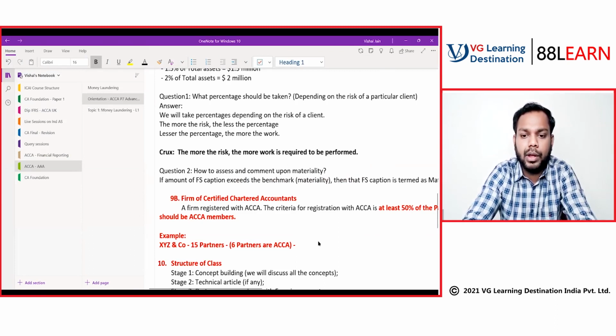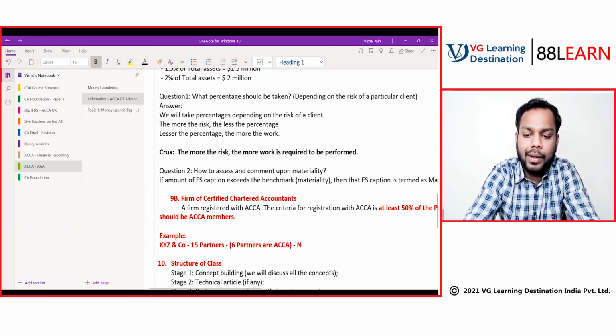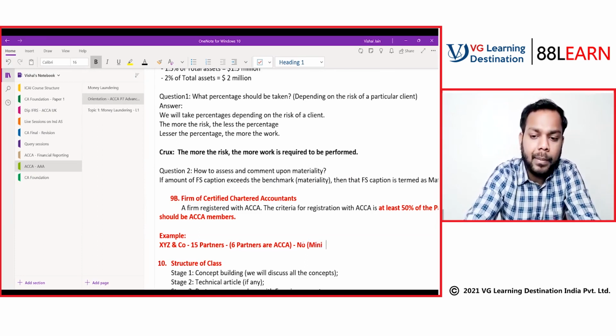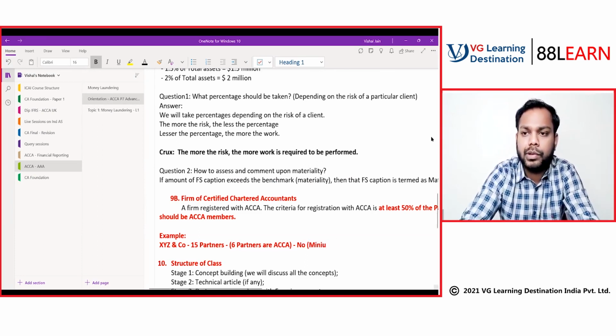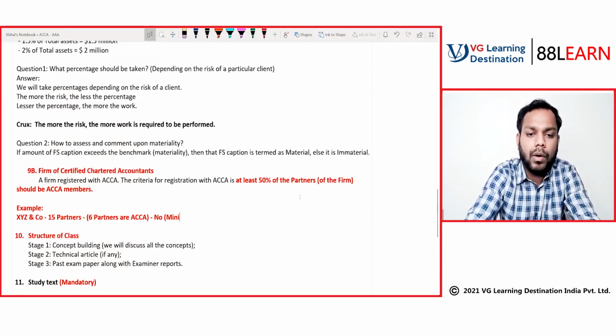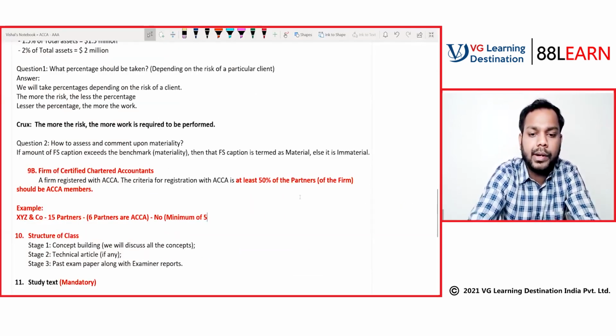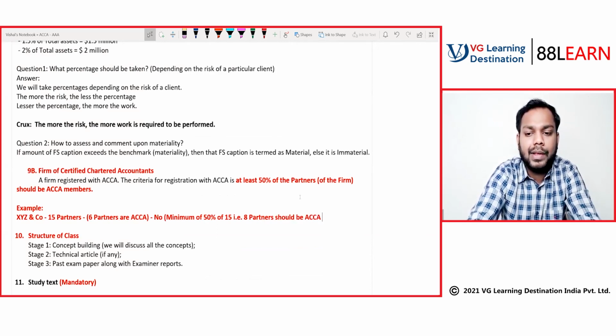No. Very good answer. What is the minimum that is required? A minimum of 50% of 15, which in round numbers is 7.5, so 8 partners should be ACCA members.